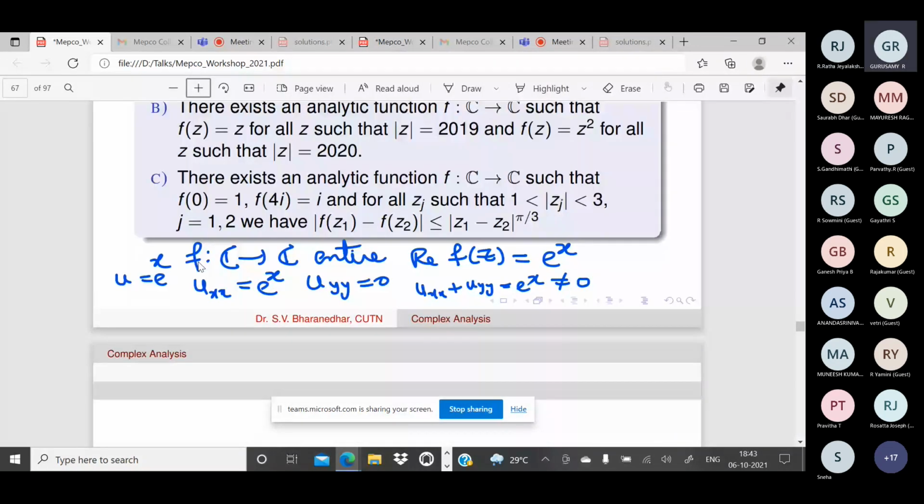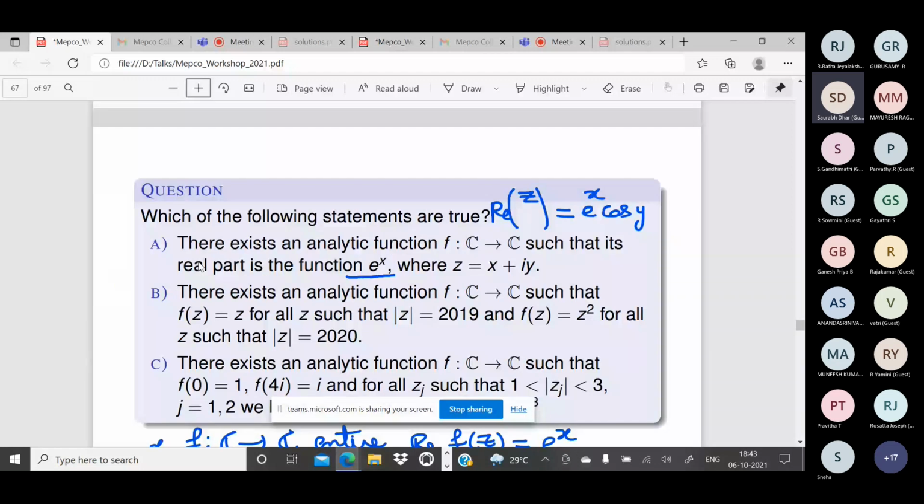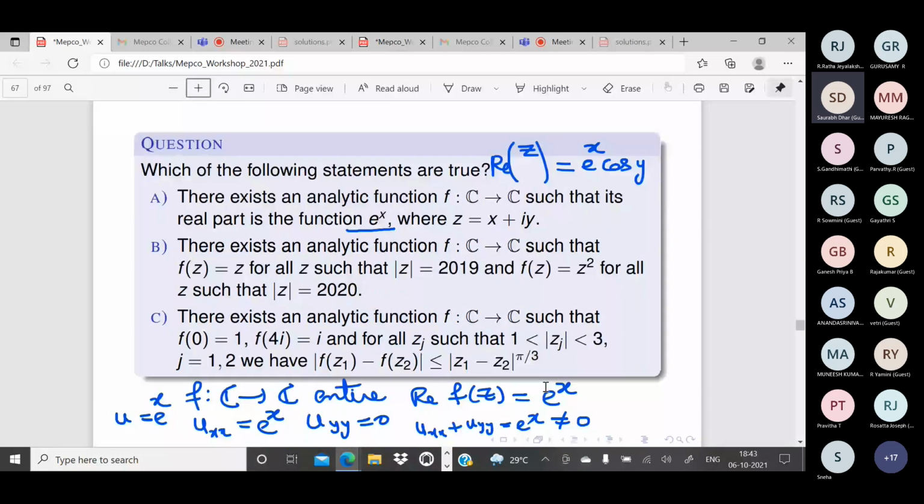Okay, let us come to the second problem. Sir, I have a doubt. Why don't we use the CR equations to evaluate the v? You can use CR equations and integration to find the harmonic conjugate, provided that the function is harmonic. The first test itself failed here, it is not harmonic.